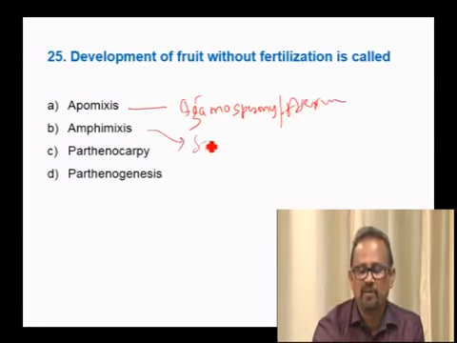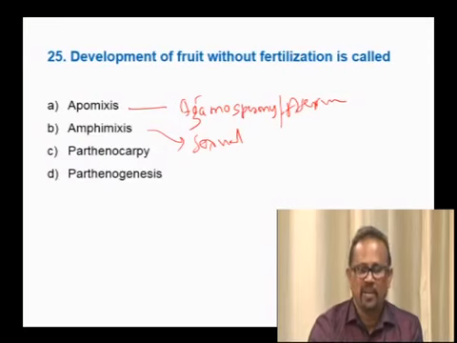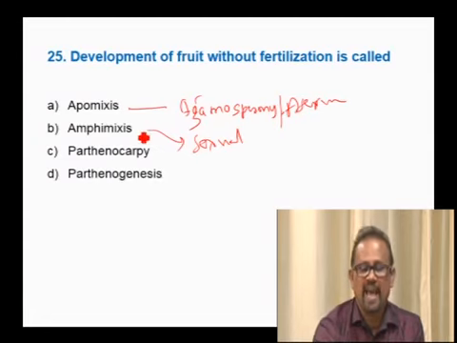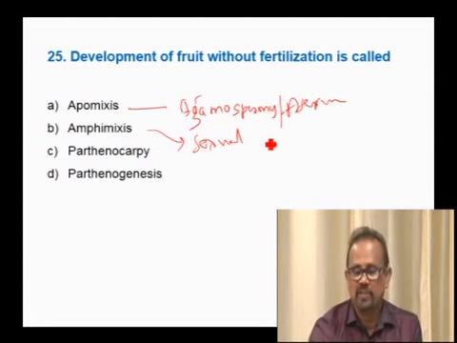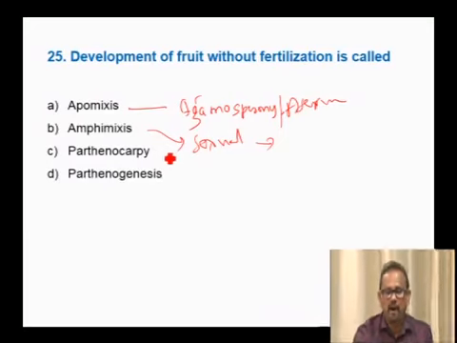Amphimixis is the sexual reproduction where the pronucleus of the sperm fuses with the pronucleus of the egg to form a syncaryon, a zygotic nucleus. So it is a sexual reproduction, fusion of male and female gametes to form a zygotic nucleus.